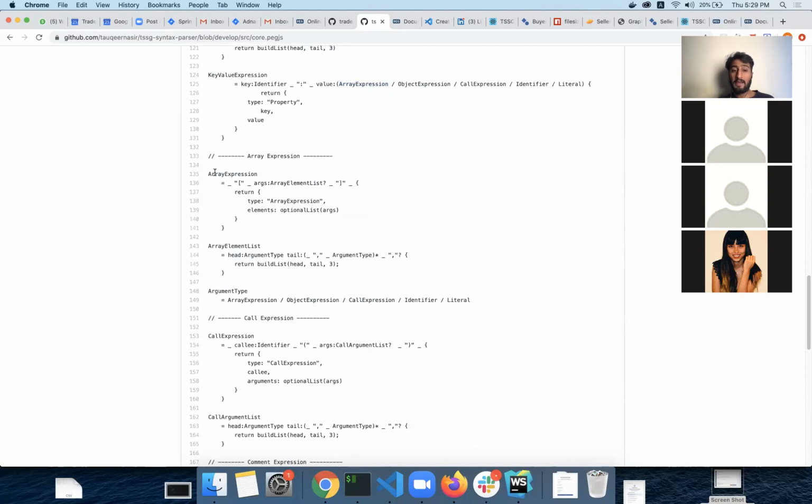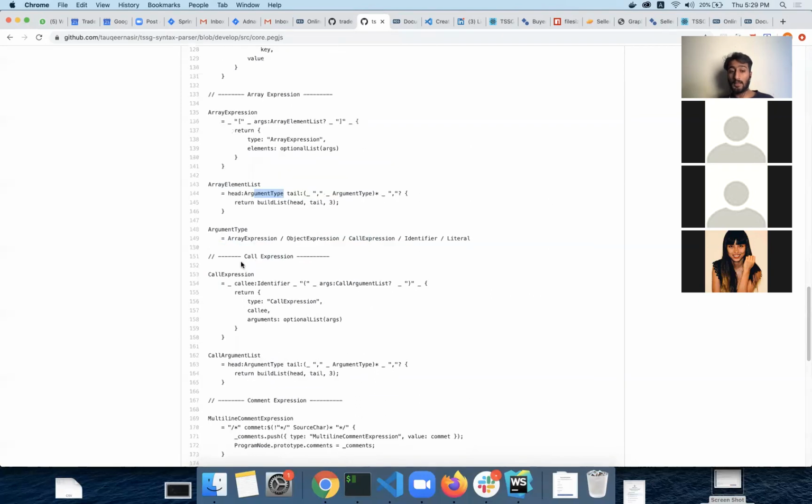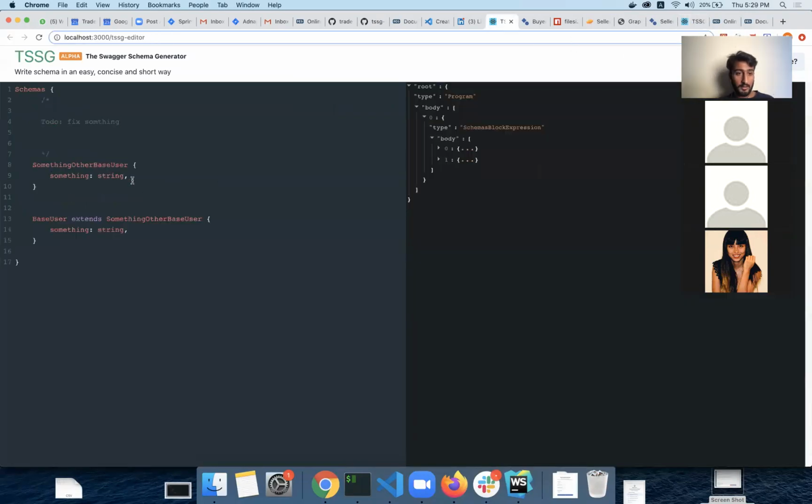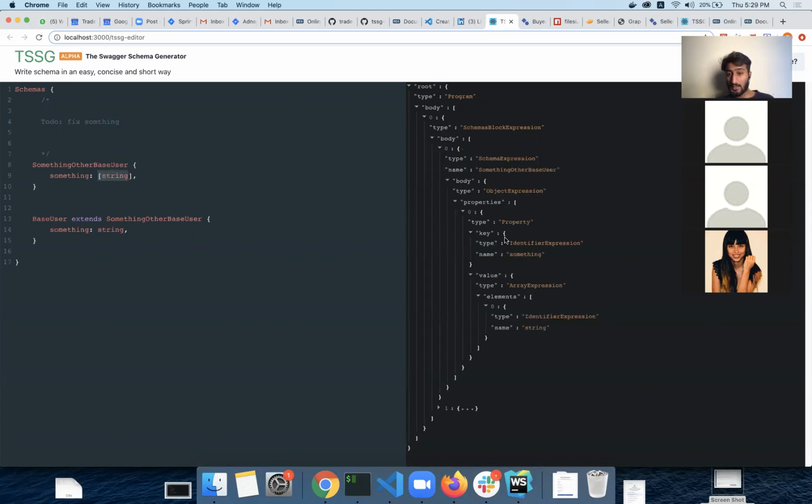Similarly, I have the array expression. An array expression starts and closes with these brackets, and then we have the array elements list. An array element list is a list of argument types that we can pass, and these can be array expressions, object expressions, or call expressions. Look at this. If we pass something as an array of string, it automatically takes that as an expression, and that first type is an identifier expression.